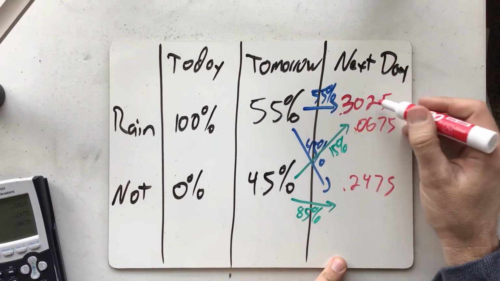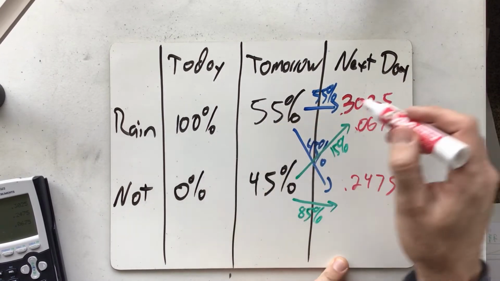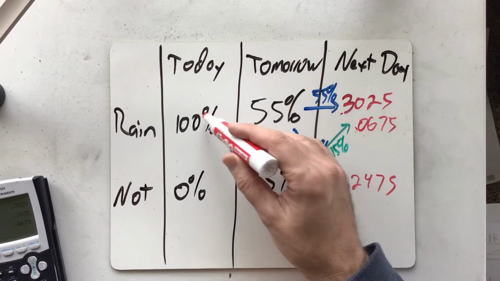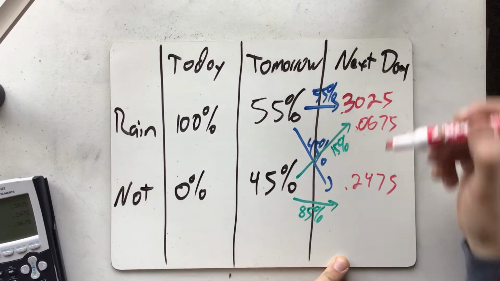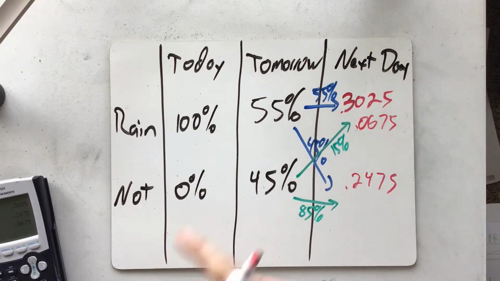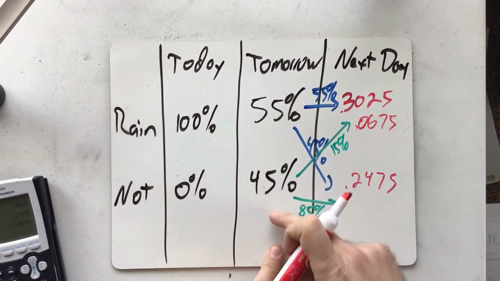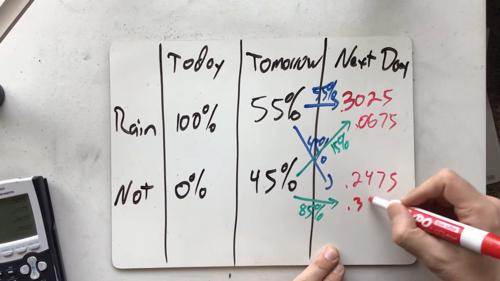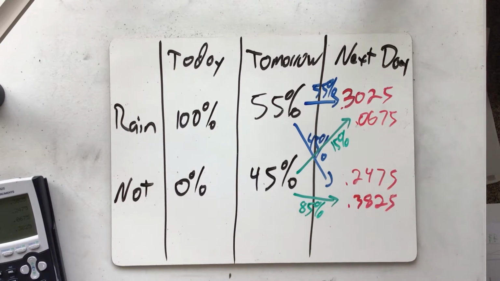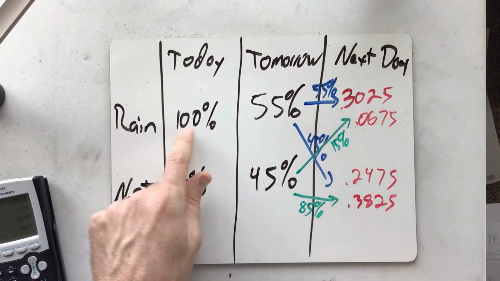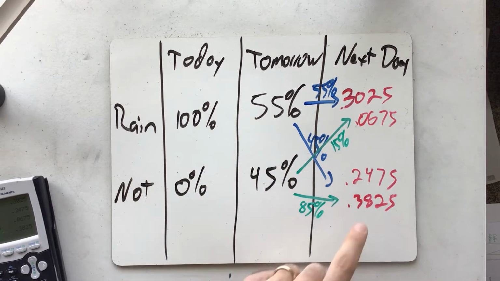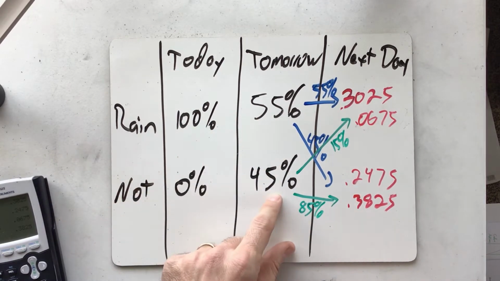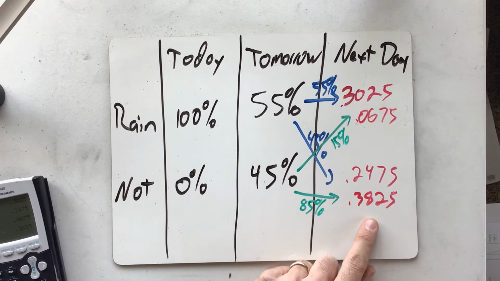That means a 6% chance that it didn't rain and then began raining again. Versus the probability of not raining and staying not raining, which is 45 times 85, or 0.3825. So there was a 24% chance that it rained and then stopped, and a 38% chance that it stopped raining and then continued not raining.